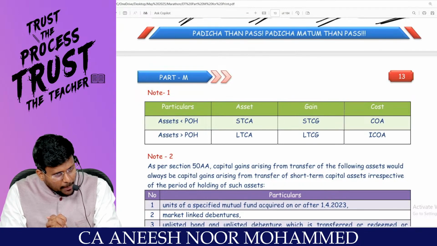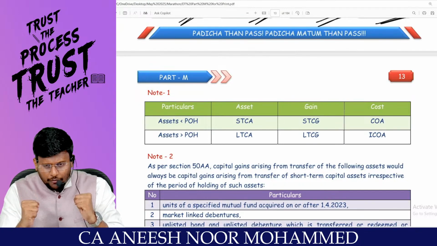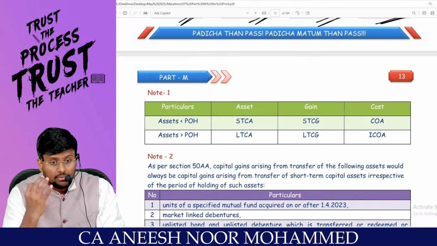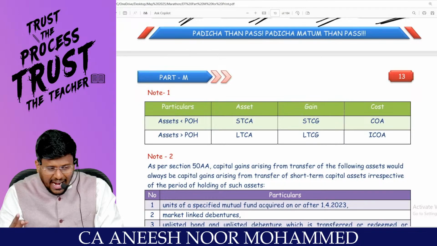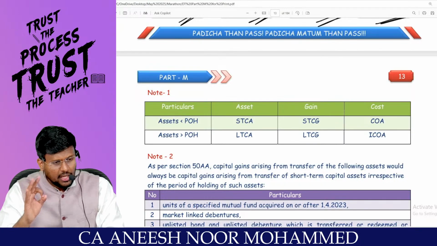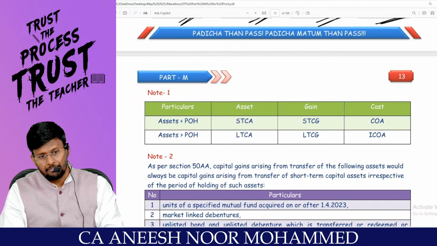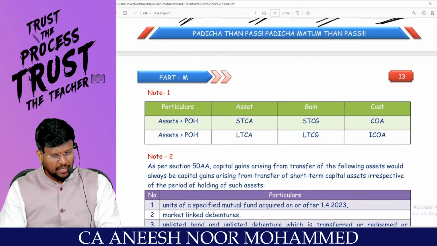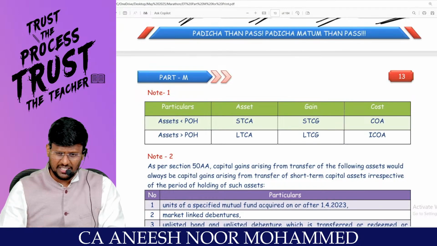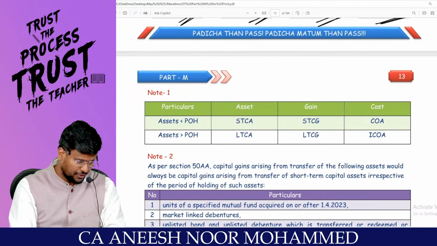If it is before the amendment date, for the purpose of period of holding, we classify capital assets into three categories. Number one, financial asset. Number two, unlisted shares and land and building. Number three, other assets. But if the transfer has happened after the amendment date, there are only two categories of capital assets: financial assets and other than financial assets.